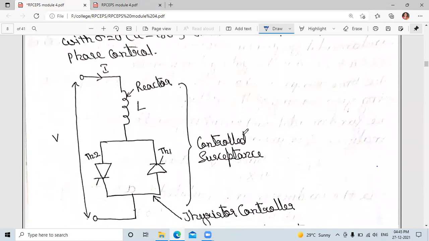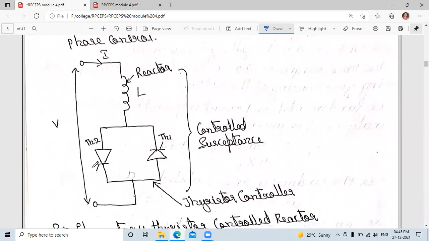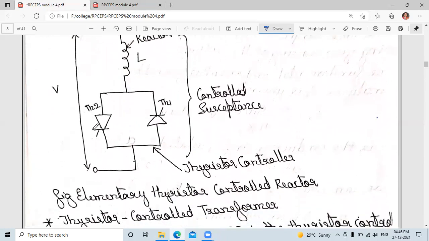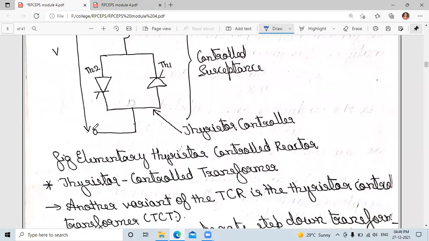This is the circuit for the TCR. I have already told that two thyristors are oppositely connected, which will conduct for alternate half cycles. This is the controlled susceptance, the thyristor controlled reactor. This is the input voltage V. This is the elementary thyristor controlled reactor. In the next class, we shall discuss the thyristor controlled transformer.